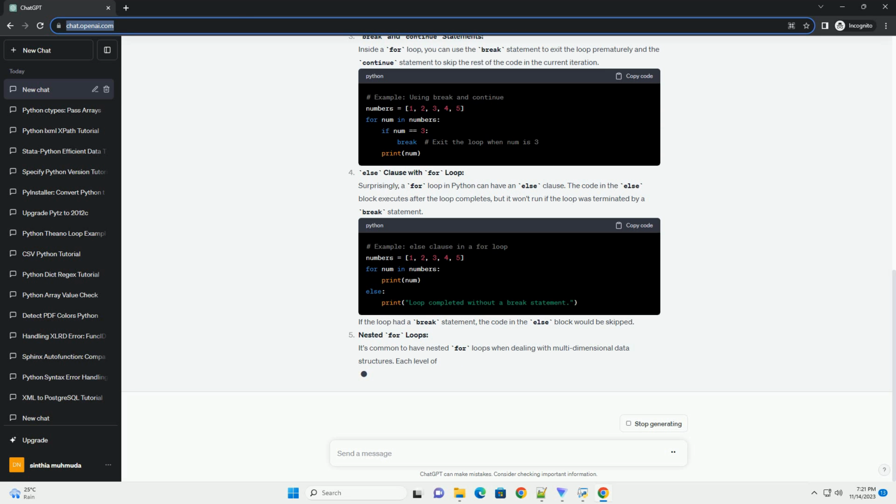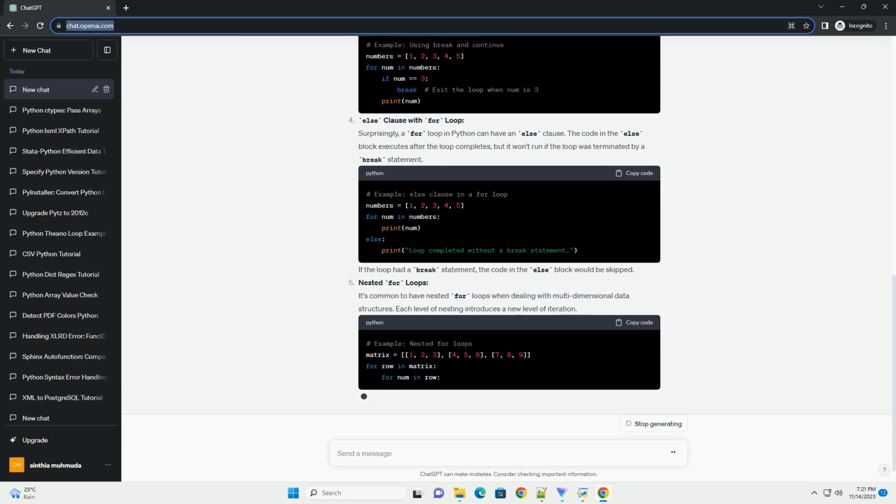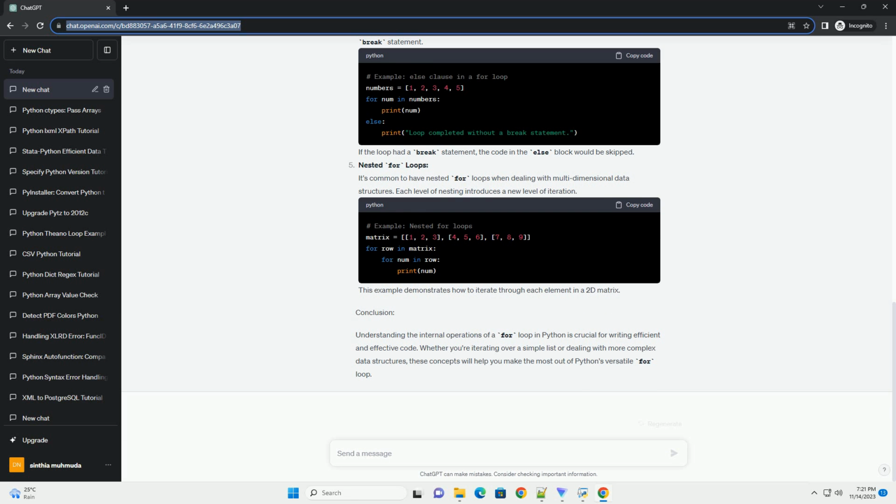Enumerating with enumerate. Sometimes, you may need both the index and the value of elements during iteration. The enumerate function helps with this by returning both the index and the element. The enumerate function returns a tuple with the index and the element at that index.